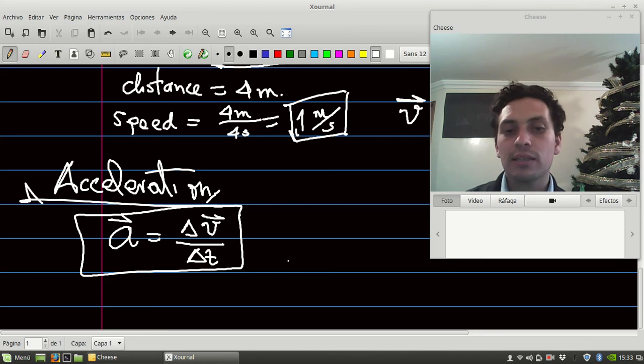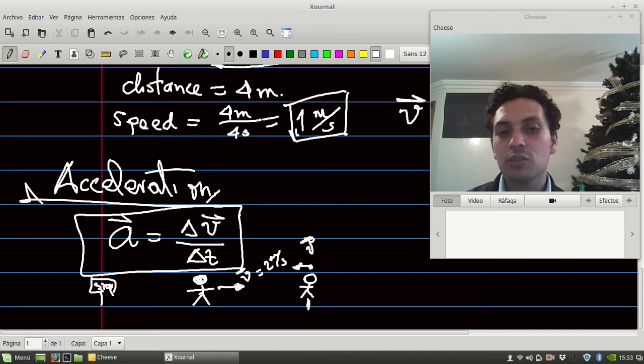So let's say that our guy, the stop sign is here, but our guy starts moving at a velocity of 2 meters per second, but when he reaches here the 7, he starts changing the velocity on the other direction to be negative 2 meters per second. Okay? So after 2 seconds, the velocity change.